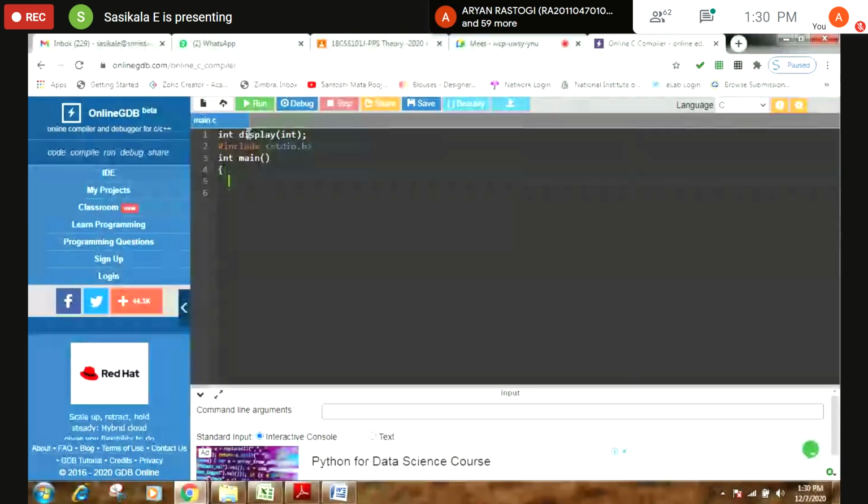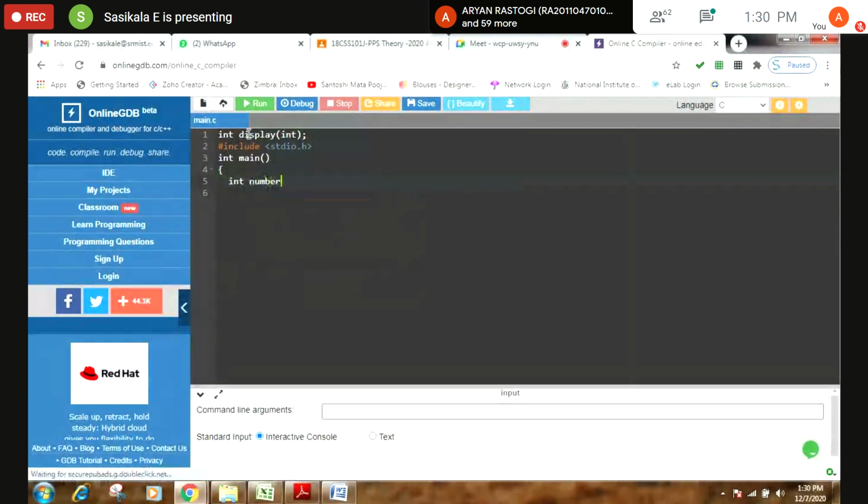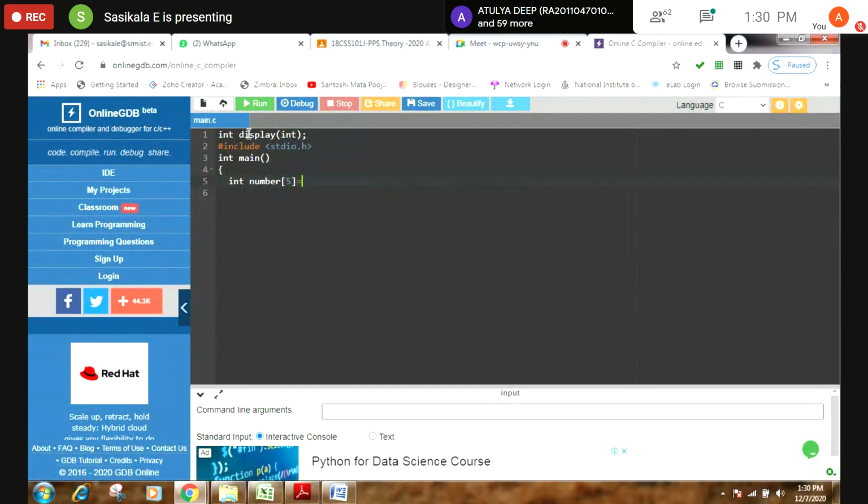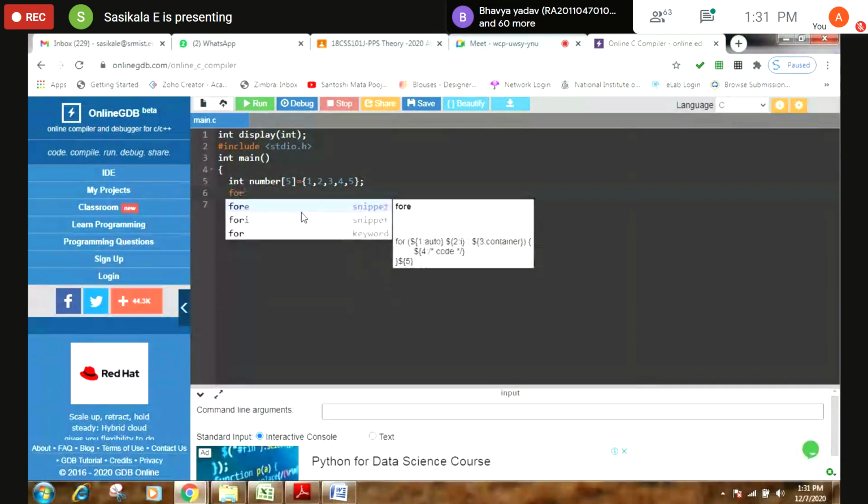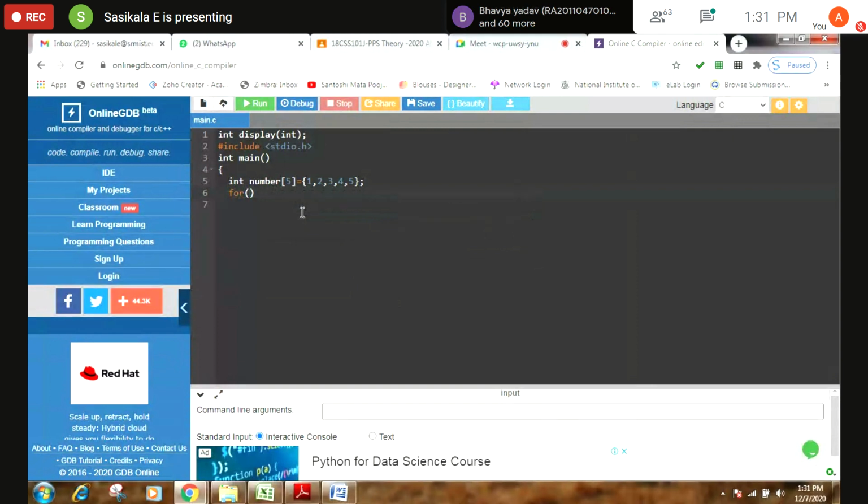See, here you can declare an array number. I have declared it with 5 values, and you can assign the values directly here. So 1, 2, 3, 4, and 5. So I got the value in the main function, and by using the display function, I'm going to display it. So how many times will this particular loop get iterated? 5 times. So I have to make use of a for loop.